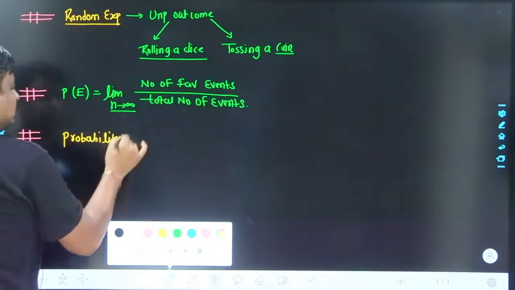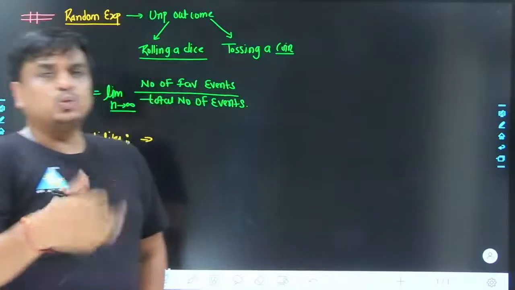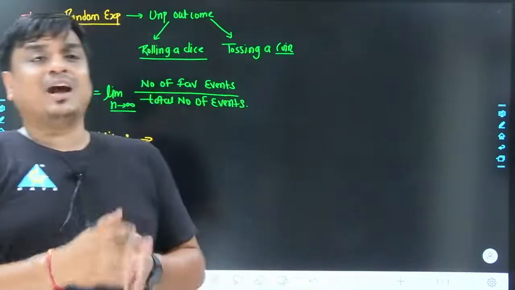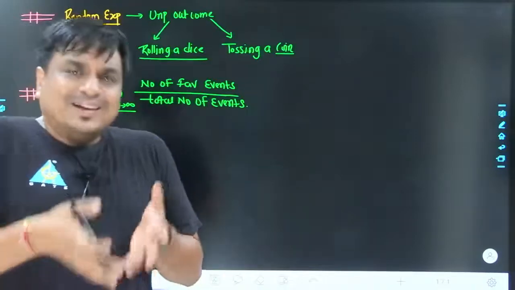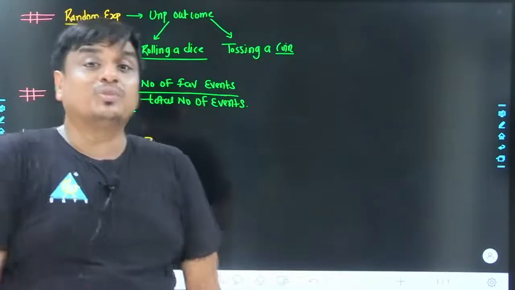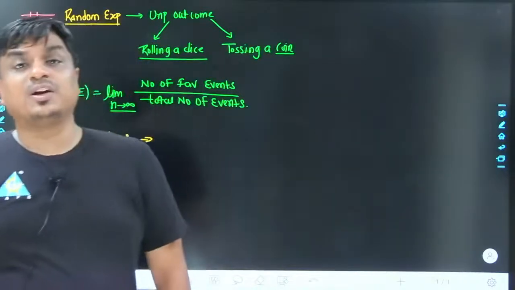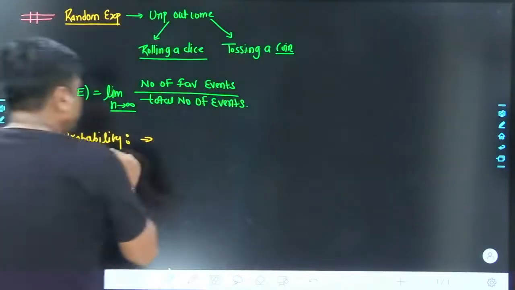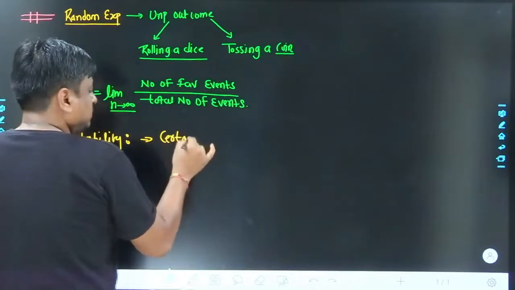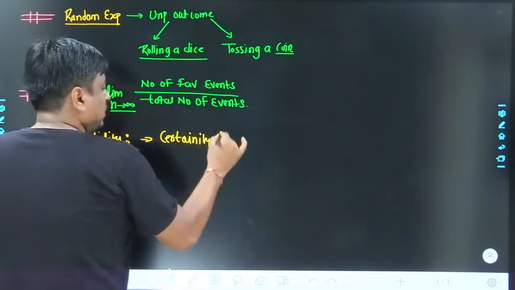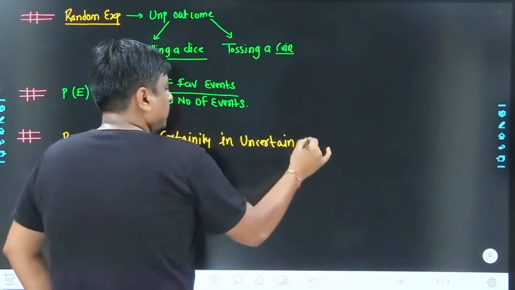As we had been dealing with random experiments, you do not know exactly whether 1, 2, 3, 4, 5 or 6 is going to appear, but still you had a little idea that out of 6 trials, one time 1 is going to appear. So 1 by 6 is merely a possibility that when a die is rolled, approximately in each 6 trials you are going to get 1. So probability is nothing but certainty in uncertainty, certainty in an uncertain experiment.